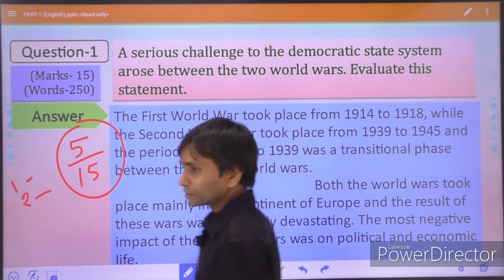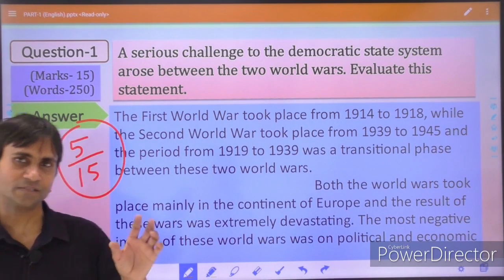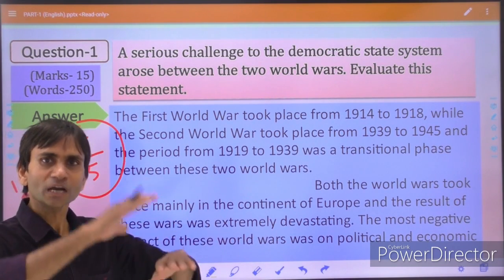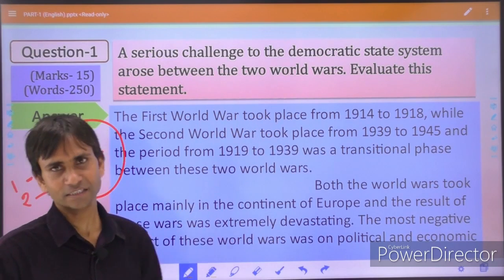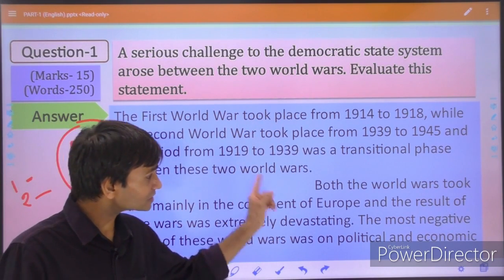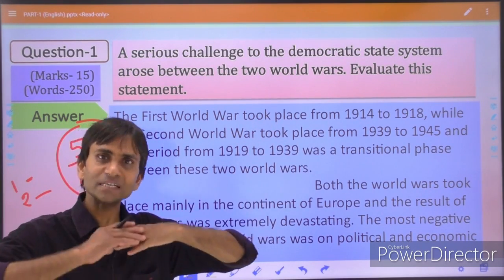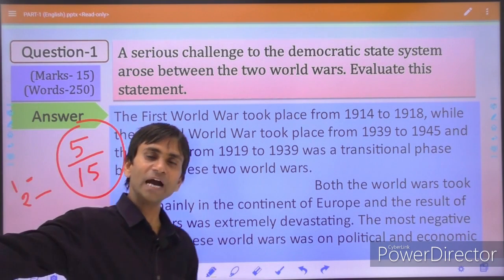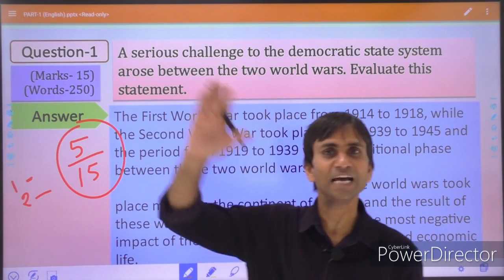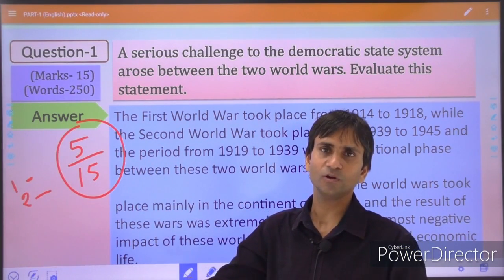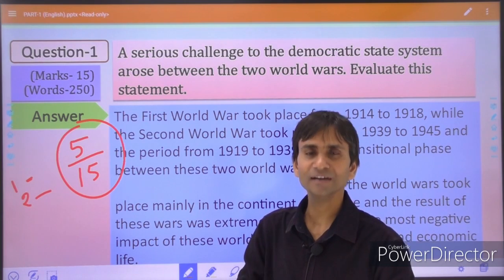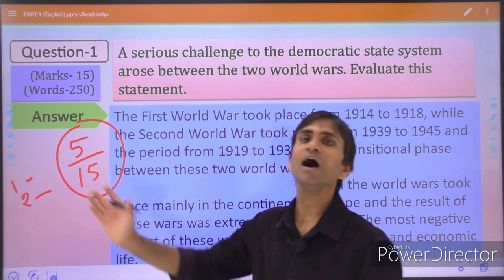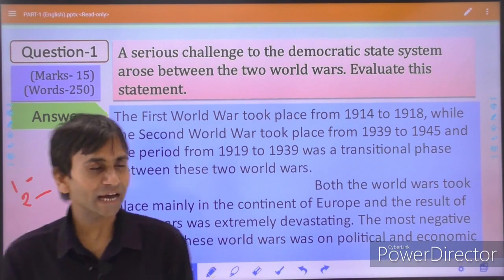Second, the Nazism and fascism ideology of Germany and Italy now put additional pressure on the democratic states, because democratic states were trying to provide basic facilities to their people, but now they had to turn their ideology or mindset to emphasize militarization and a large army. This was a great shift from welfare schemes to army establishment. And the third,